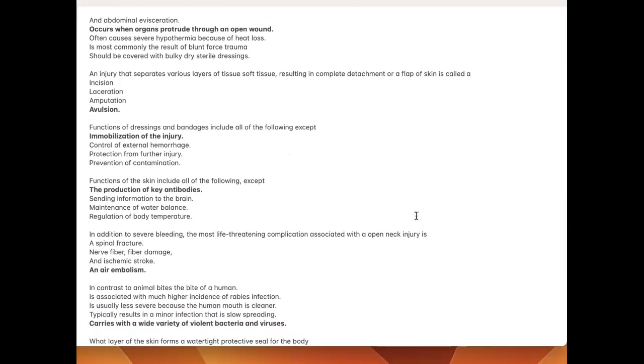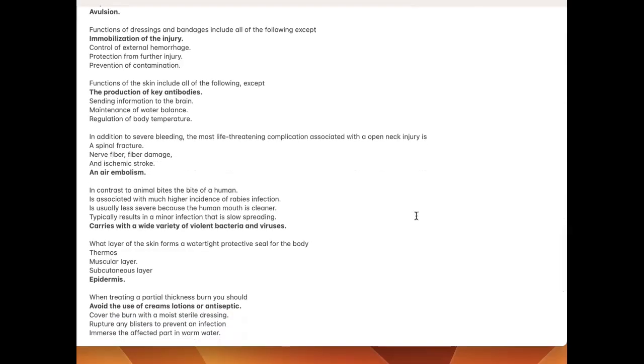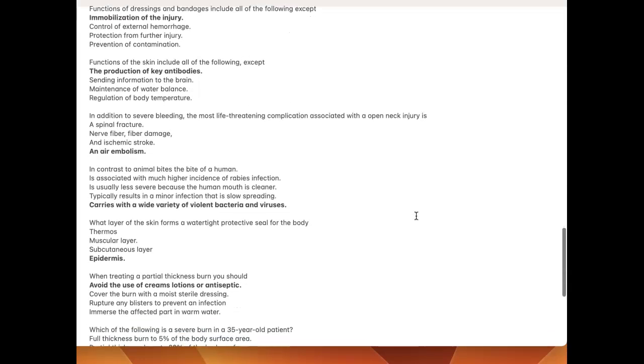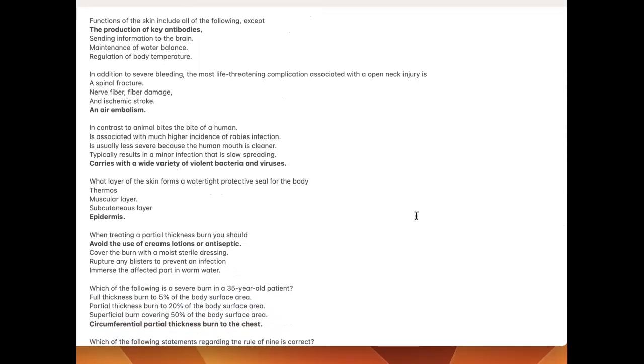An injury that separates various layers of soft tissue, resulting in complete detachment or a flap of skin, is called an avulsion. Functions of dressings and bandages include all the following except immobilization of the injury. Functions of the skin include all the following except the production of key antibodies. In addition to severe bleeding, the most life-threatening complication associated with an open neck injury is an air embolism.